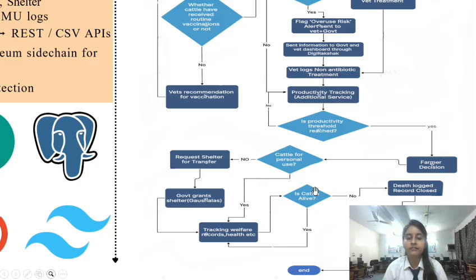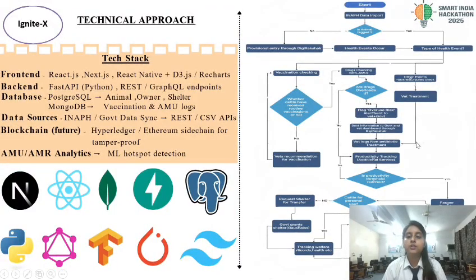After that, we will track whether the cattle is alive or not. If it is, then the tracking of the welfare will be done. But if not, the death log will be recorded in our portal and shown on our dashboard, and then the information will be uploaded to the government dashboard, and this is the end of the workflow of our solution. So this is all about our workflow, where this is the pre-processing of our solution, this is the central processing, this is the additional part that our solution is providing, and this is the post-processing.